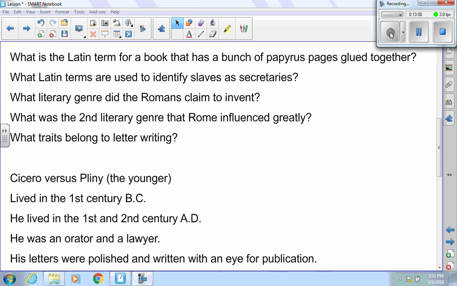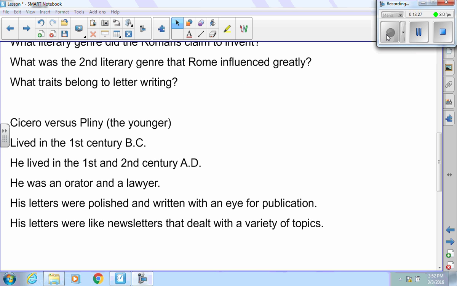So, what literary genre did the Romans claim to invent? They claimed to invent verse satire. What was the second literary genre that the Romans influenced greatly? That was letter writing. And what traits belonged to letter writing? That they had a greeting, then a body, and then a valediction.